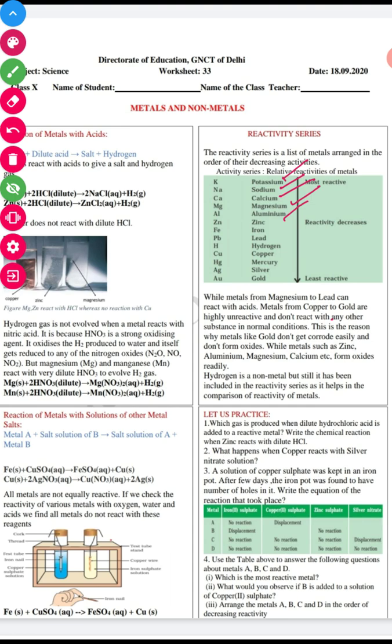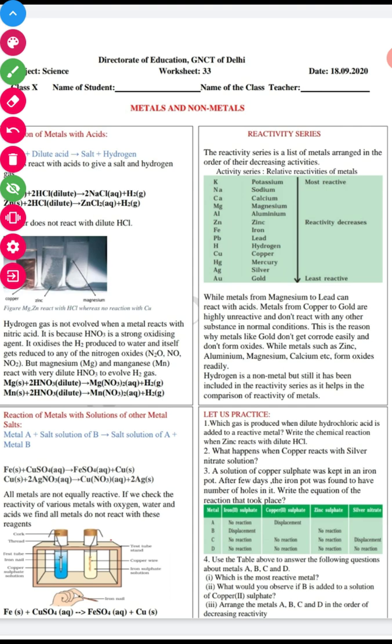So they are highly reactive metals, these are less reactive metals, and these are moderately reactive metals. I'll show you again. These are highly reactive metals, these are moderately reactive metals, and these are the least reactive metals, meaning they hardly react with other substances. Copper is an example.